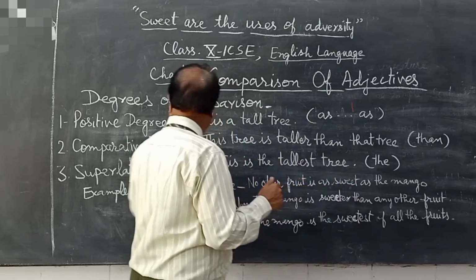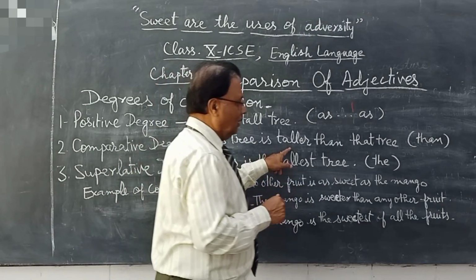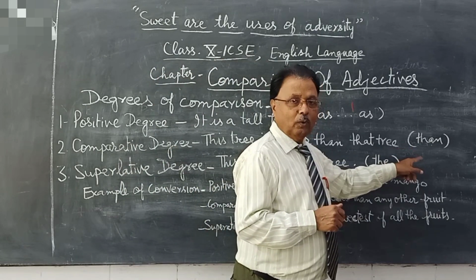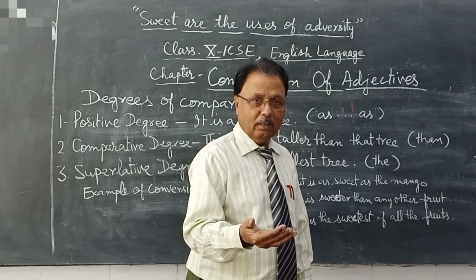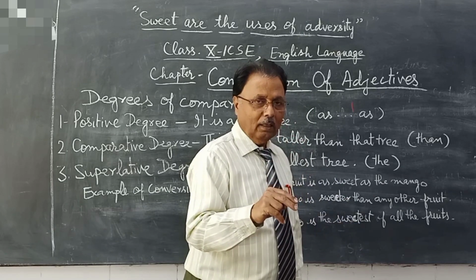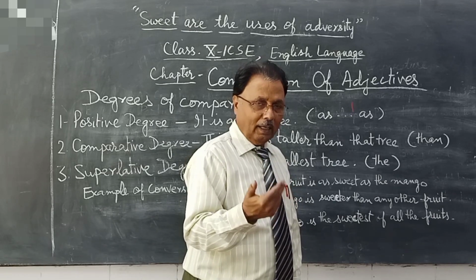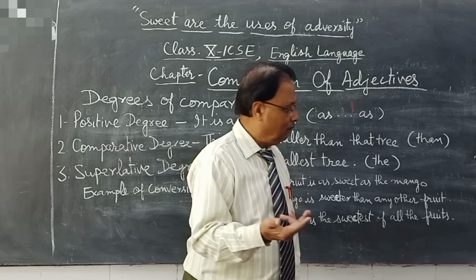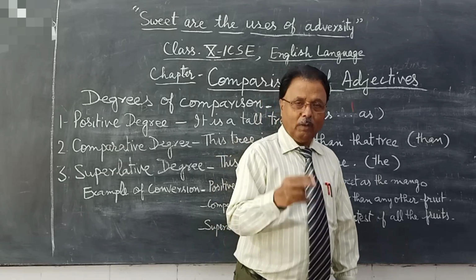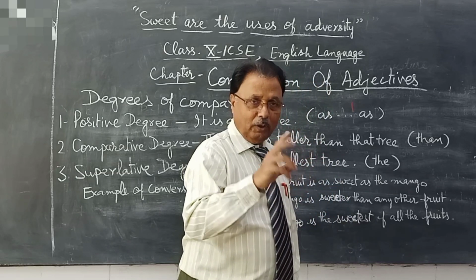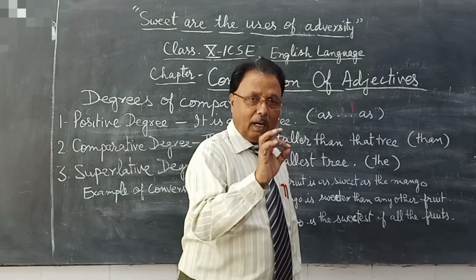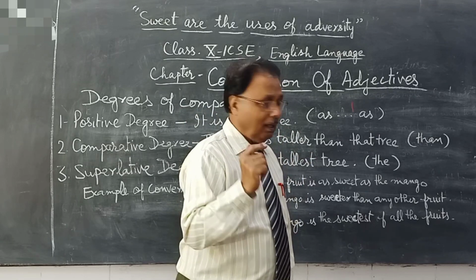Okay, but in comparative degree we use the word than after the comparative form of the adjective, to make a comparison between two things, such as taller than. Before, we used the word tall, T-A-L-L.